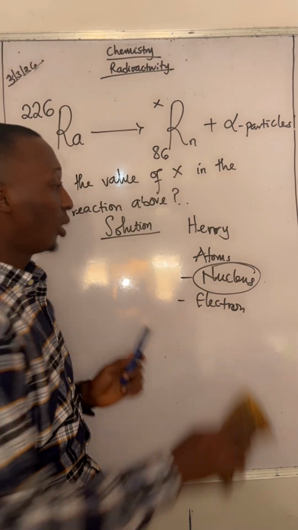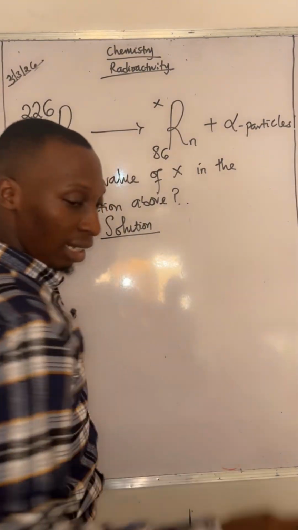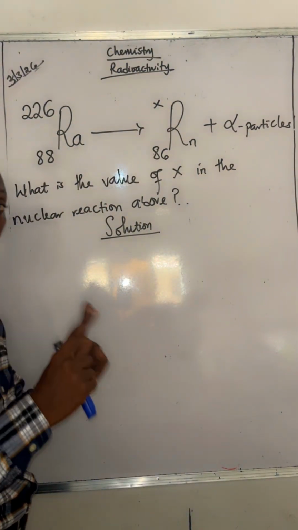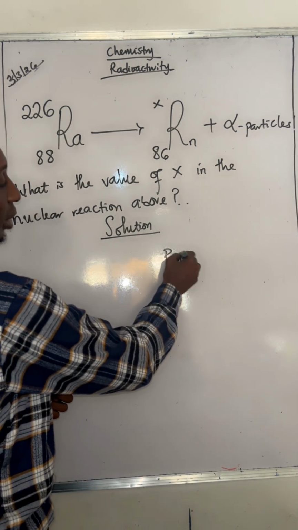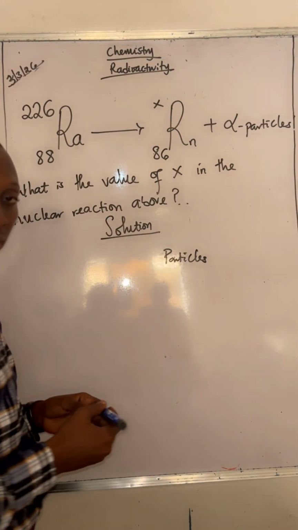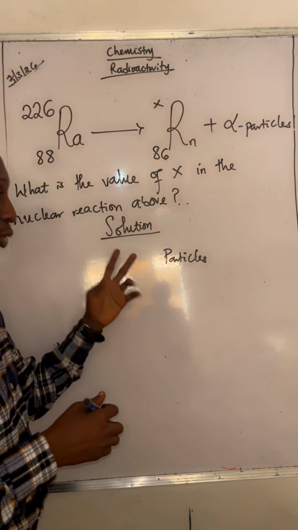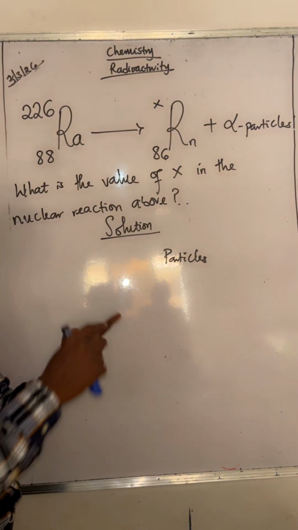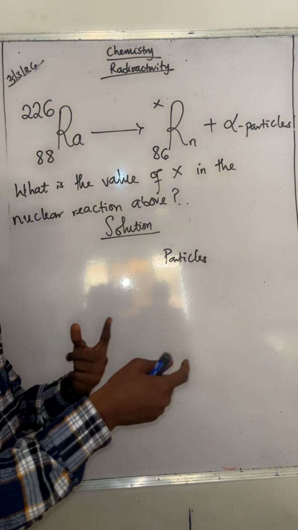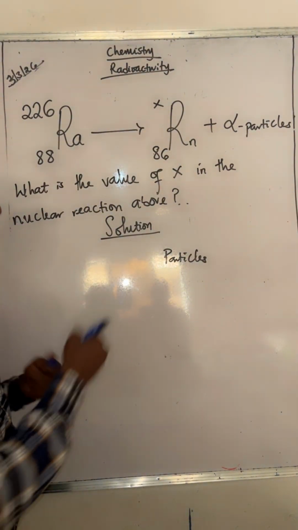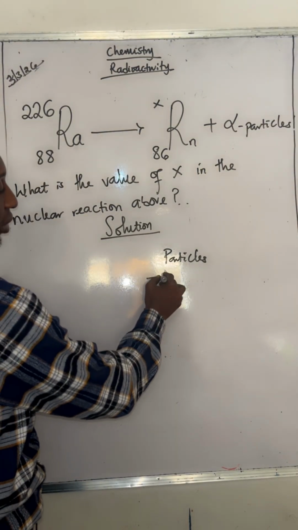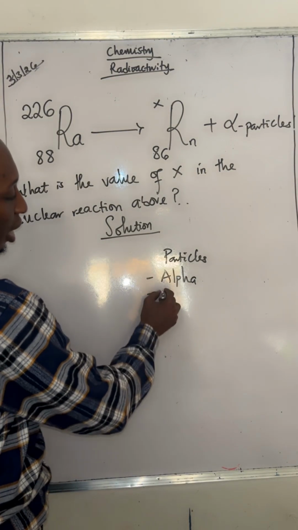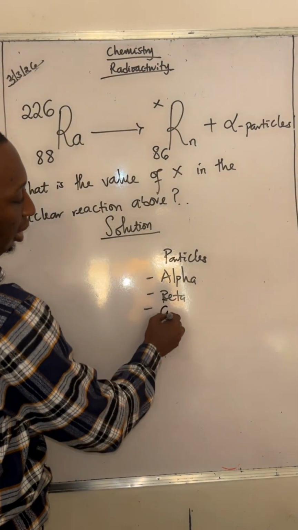Now, what you need to understand is that anytime the nucleus of an atom breaks, two things are happening. Number one, particles are emitted. Alongside, energy is released. So the two things that are happening are particles are produced, energy is released. Now there are three types of particles in this case: we have the alpha, we have the beta, and we have the gamma.